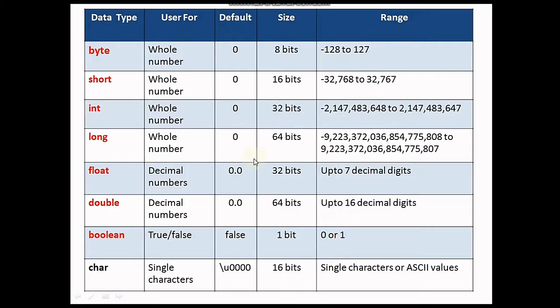Now starting from byte, we have 8 primitive data types in Java. Byte is the smallest with 8 bits. Then comes short, then comes int with 32 bits, then long, float and double. And then we have boolean and char. For typecasting, byte, short, int, long, float, double are important. And their size matters a lot. So let's see how it works.